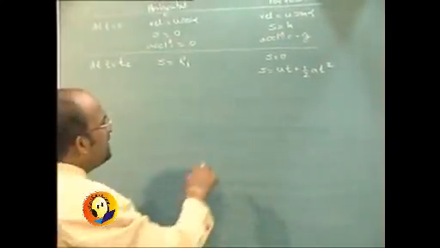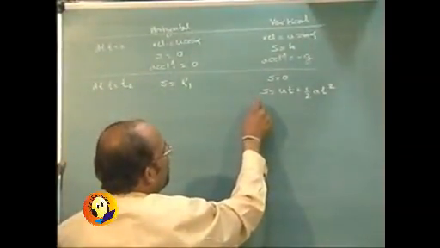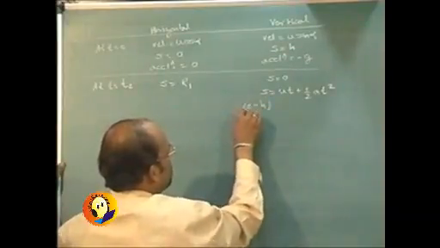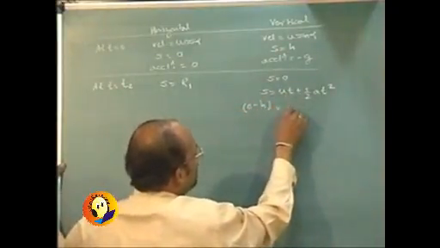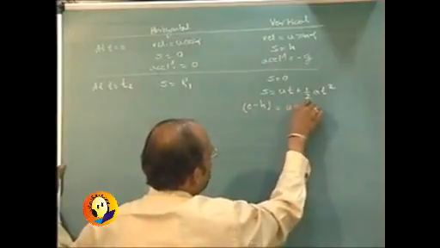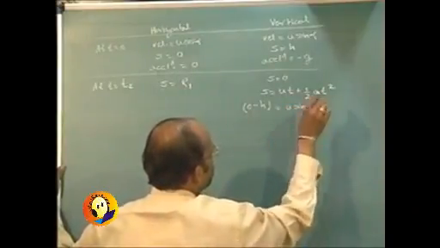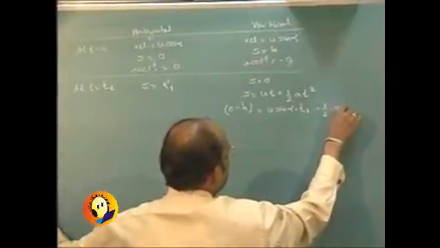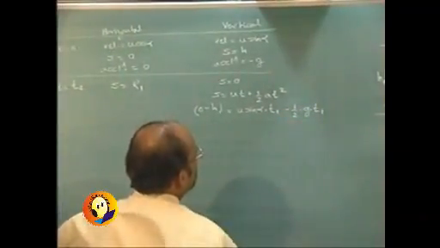Then s can be written as final minus initial. So it is going to be 0 minus h is equal to initial vertical velocity, which is u sin alpha into t1 minus half into g into t1. What is the time?